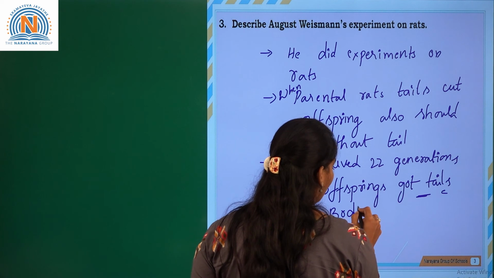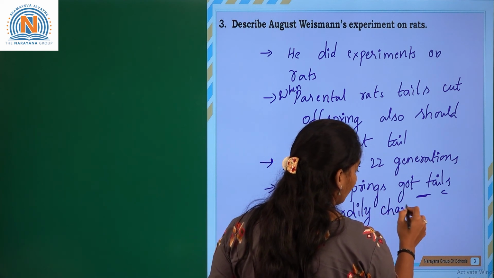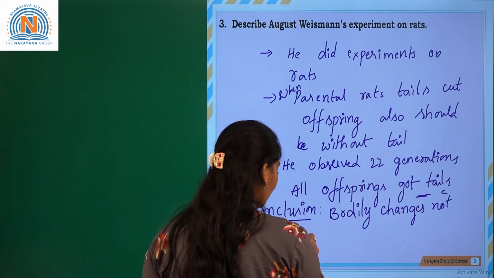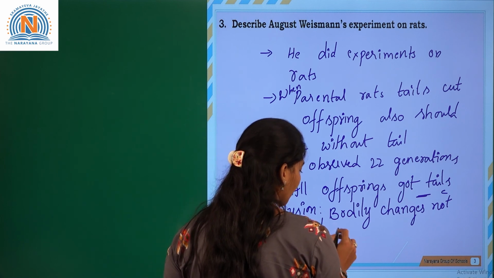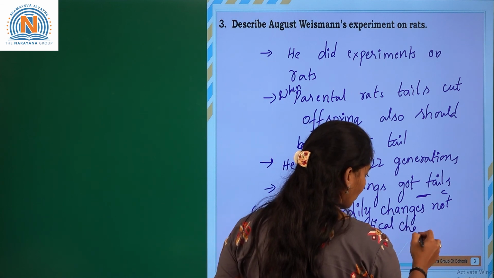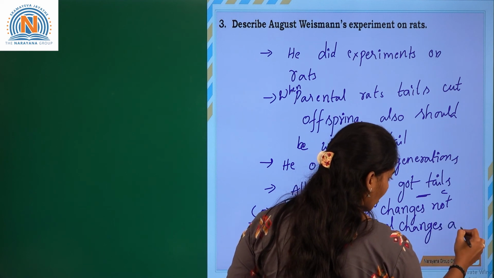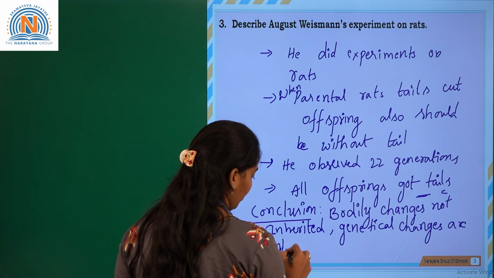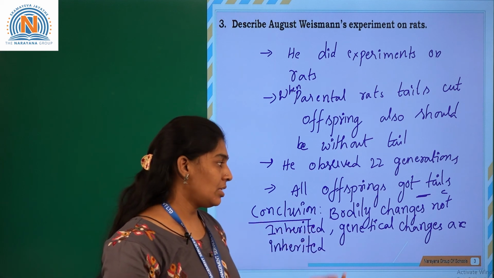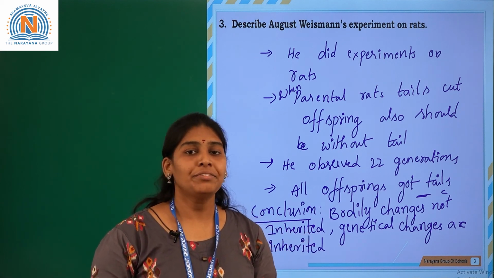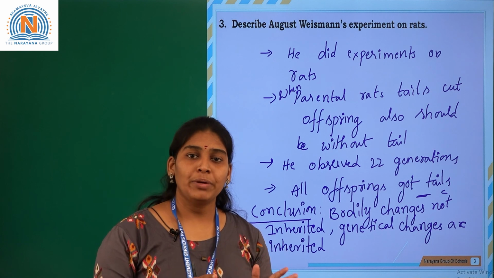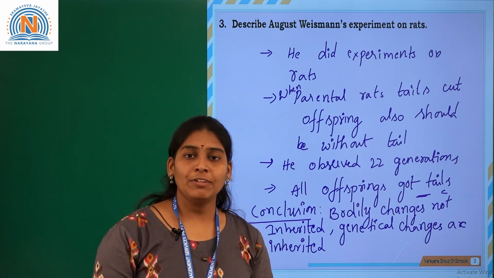By the rat experiment, he concluded that bodily changes, meaning physical changes, are not inherited, whereas a change in the genes will be inherited from the parent generation to the offspring. That's all for this assignment. Thank you.